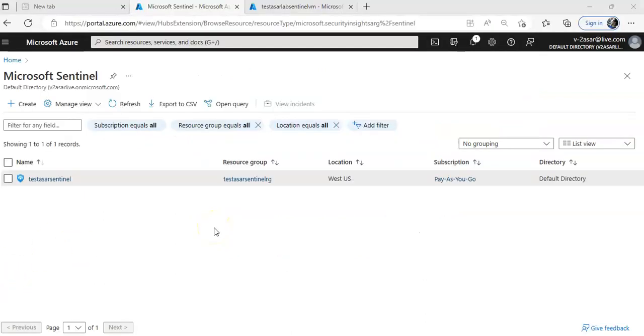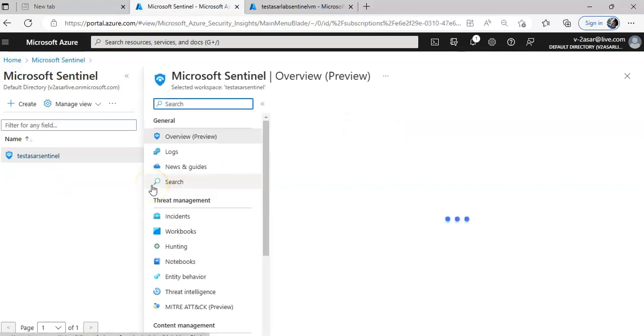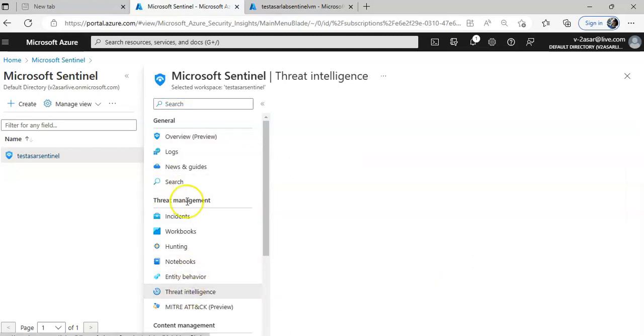I am logged on to the portal and I'll go to the Microsoft Sentinel workspace that is onboarded to my Microsoft Sentinel. In this, I will look for threat intelligence. Here it is under threat management.